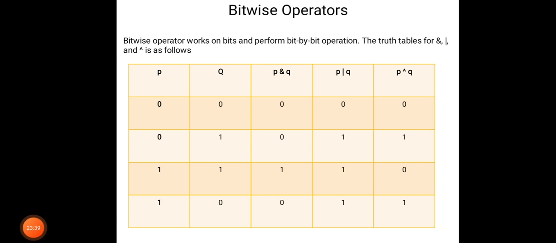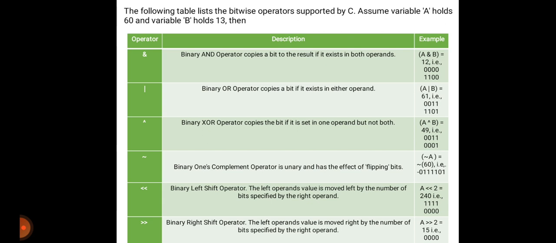So A and B means what? 0 0 0 0 and 1 1 0 0. Then A or B means what? 0 0 1 1 1 1 0 1. And A greater than B means A raised to B, that is 0 0 1 1 and 0 0 0 1. And A is equal to 1 1 0 0 0 0 1 1. If the concept is not clear here, you can contact me.